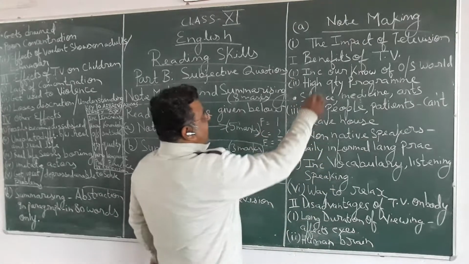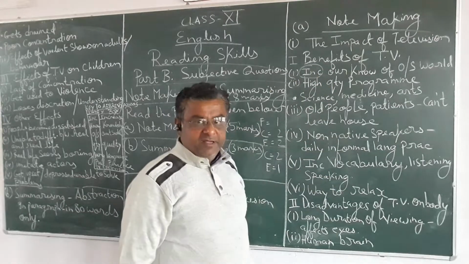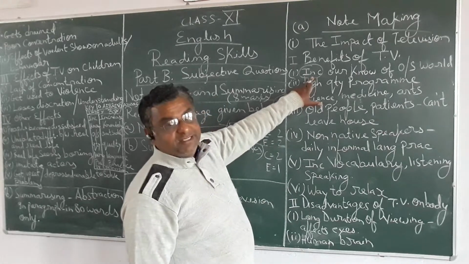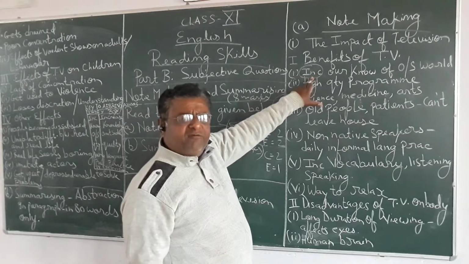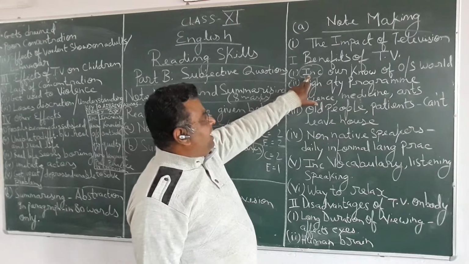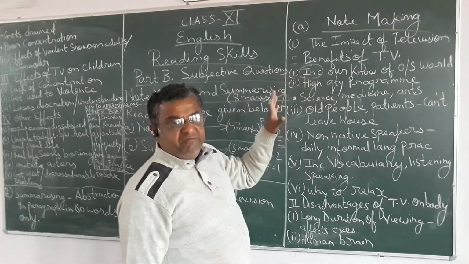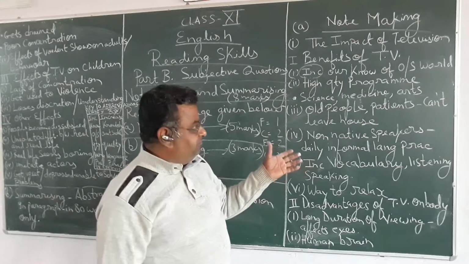Now this has been used in short form, INC. Now what do you mean by INC? Increase. You have used an abbreviation. Any word you can use for abbreviation. You have used INC for increase. This is known as short form. Abbreviation and short form mean the same thing.